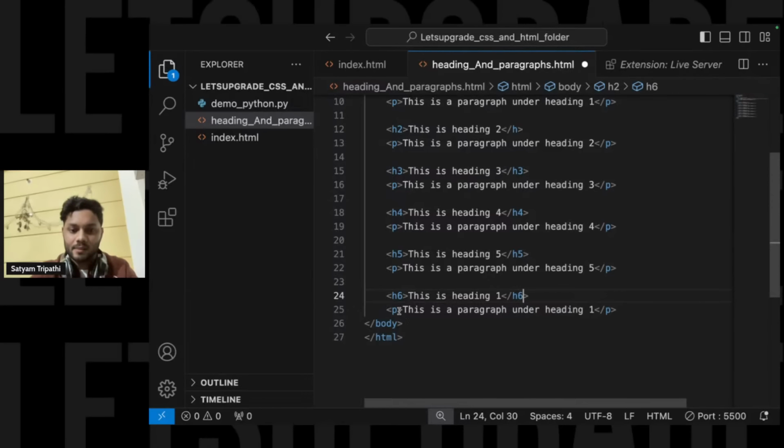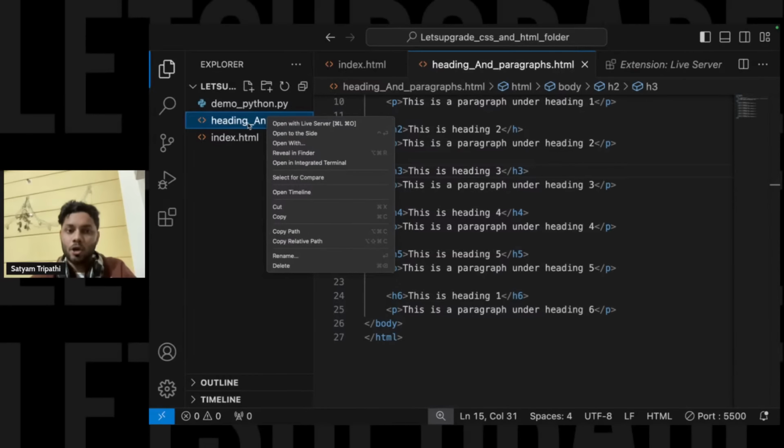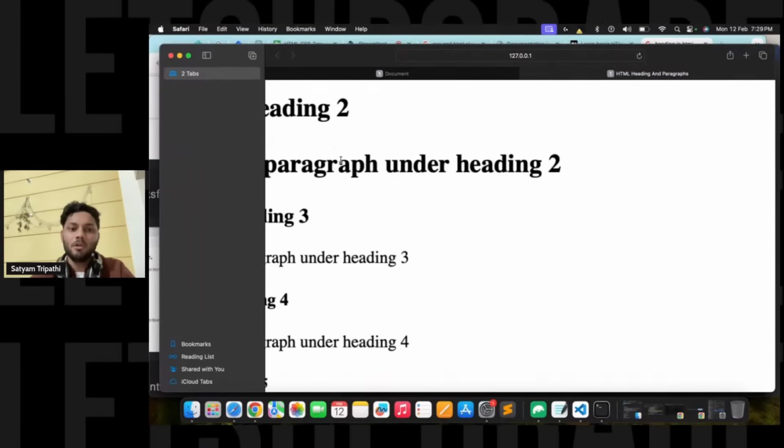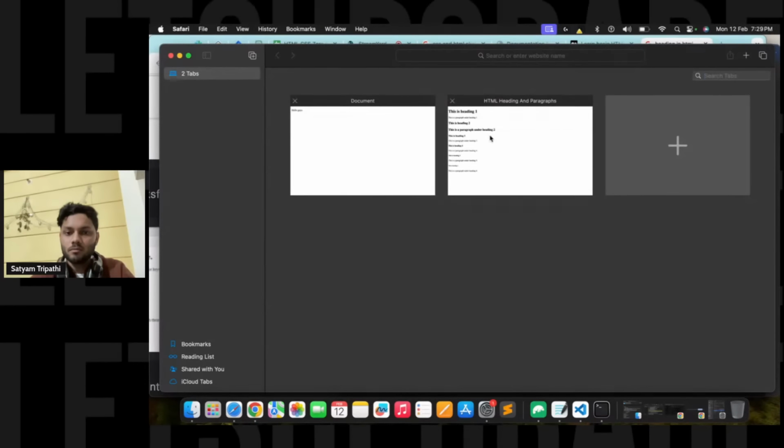Okay, now what you have to do is save it first of all by using Control plus S. If you press those two keys, you'll be able to save your code. Now just double click on it and do open with live server. So you'll be able to see this.